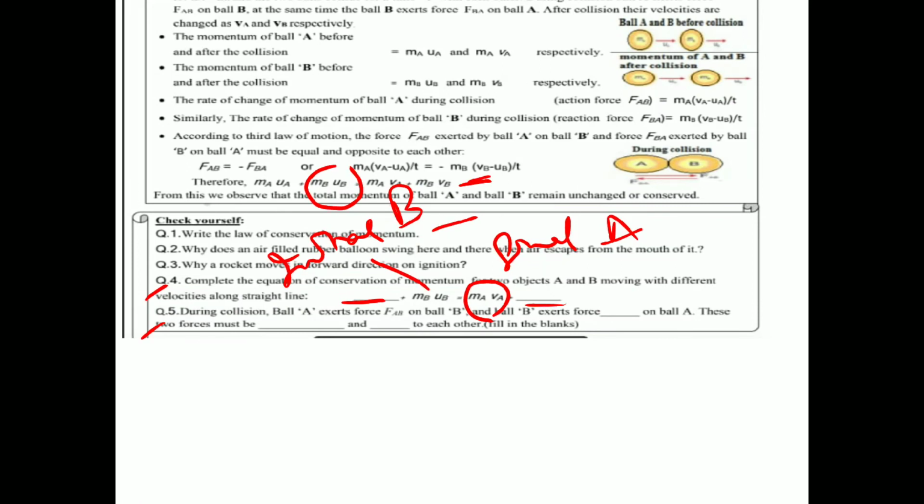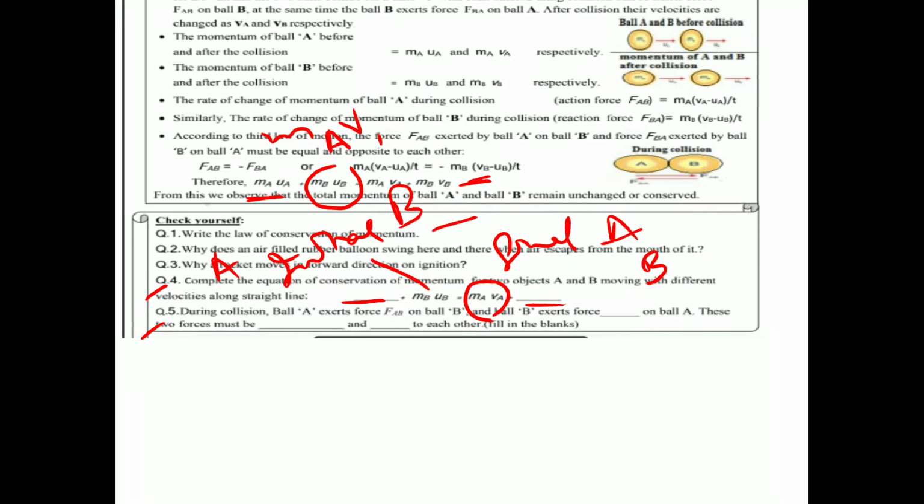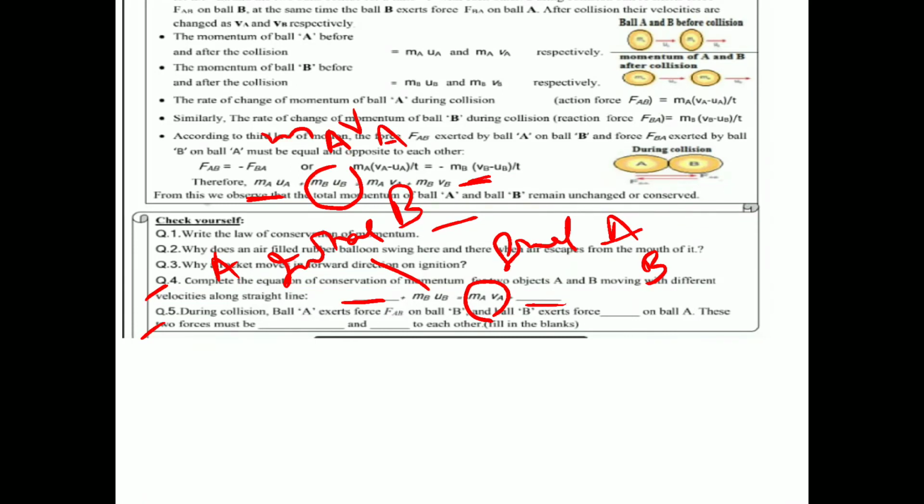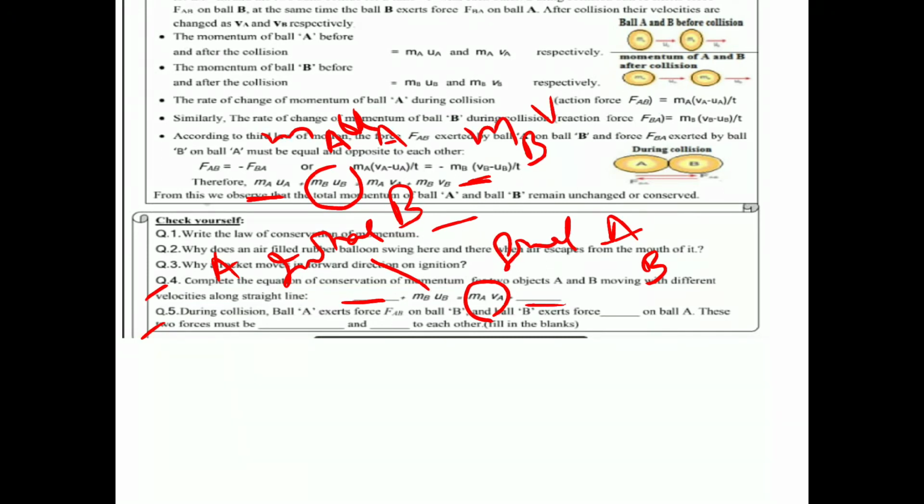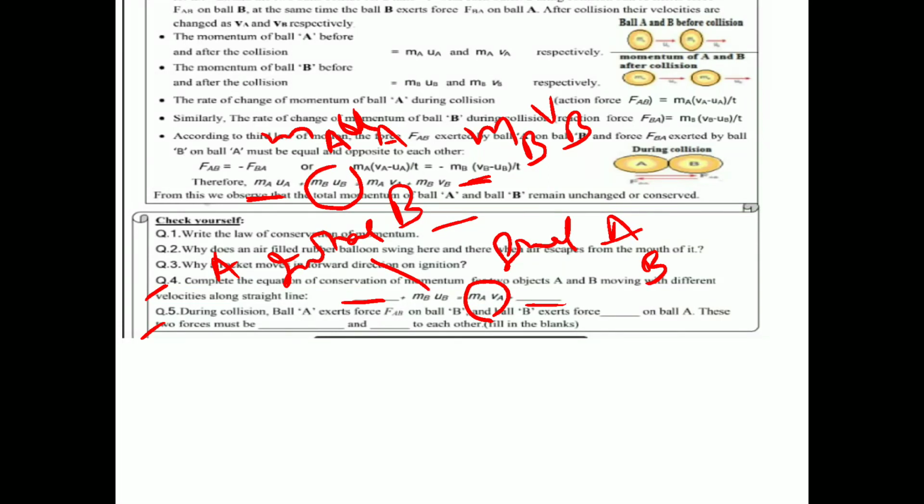Here it is final of A, so B's will come; here it is initial of B, so A's will come. MAUA will come in the first blank, and in the second blank will come MBVB, the final momentum of B, because together their sum is equal.